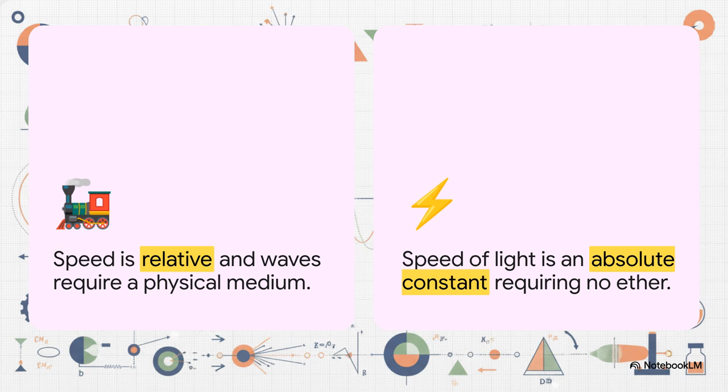In classical mechanics, if you walk on a moving train, your speed is added to the train speed. But Maxwell's mathematics proved the speed of light is an absolute constant for every observer. His equations didn't allow for an underlying physical medium, or ether. They flat out stated that electromagnetic waves move at a constant 300 million meters per second, regardless of how fast you, the observer, are moving.